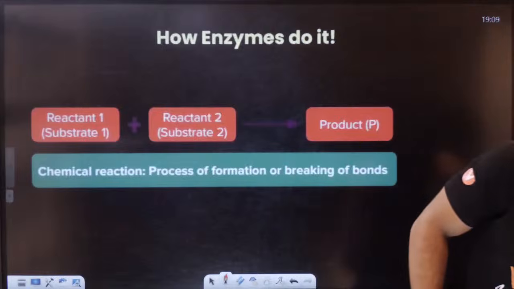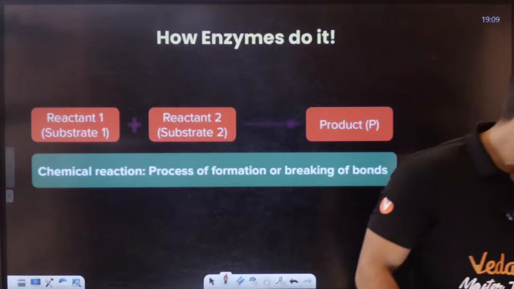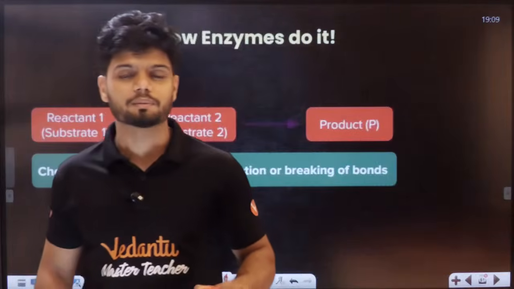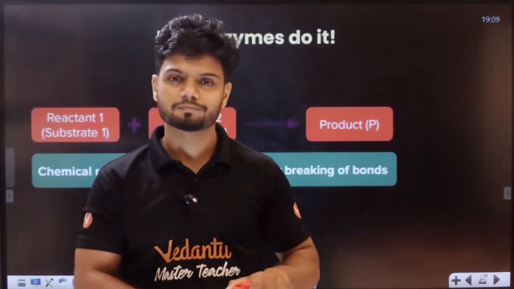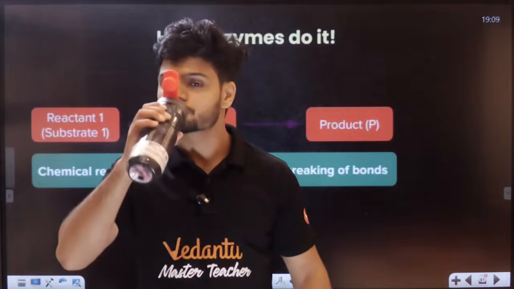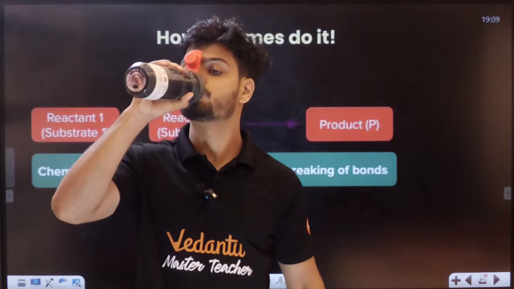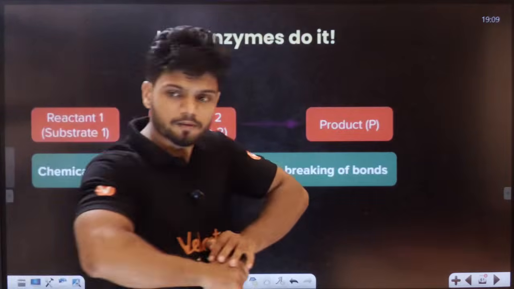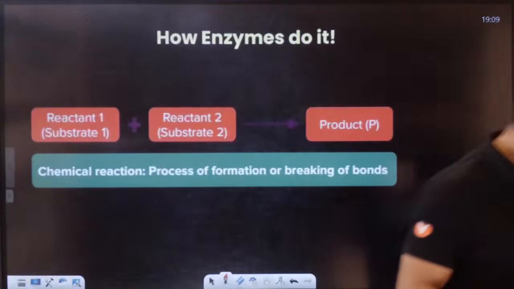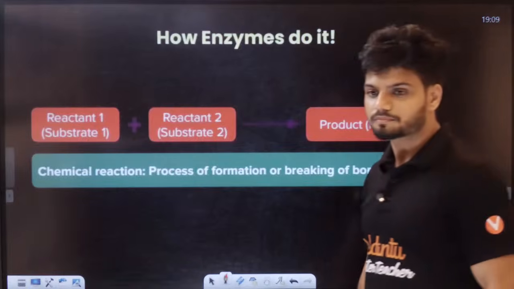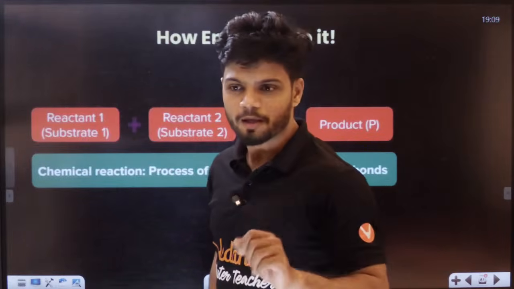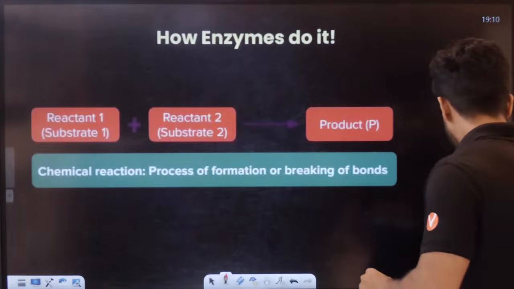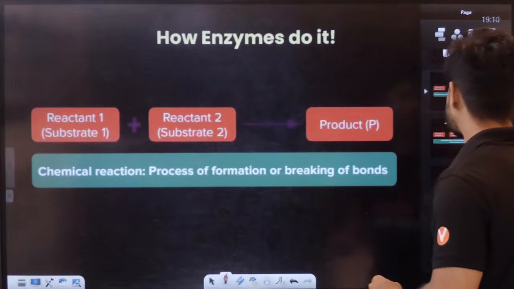How is it even possible to get 6 lakh molecules? What is so special about them? What are they even changing there? Do you want to know? How are they doing it? What is the secret? Let's understand the secret right now, students.